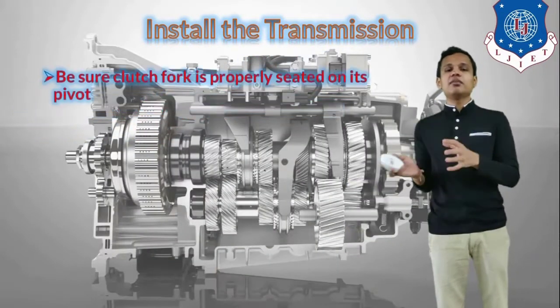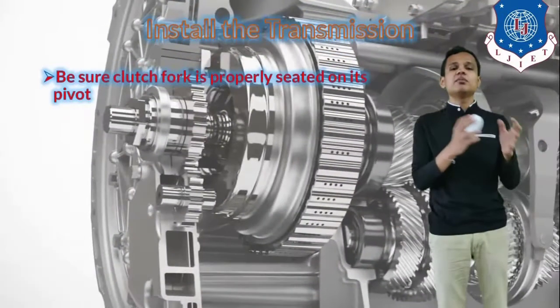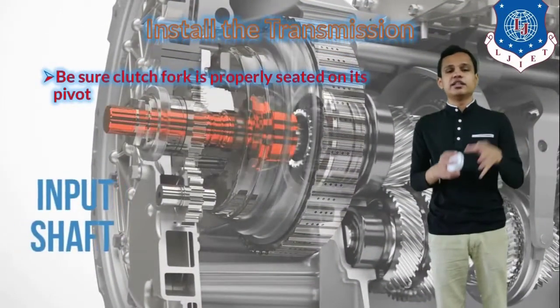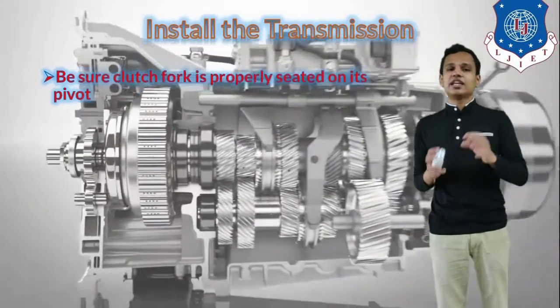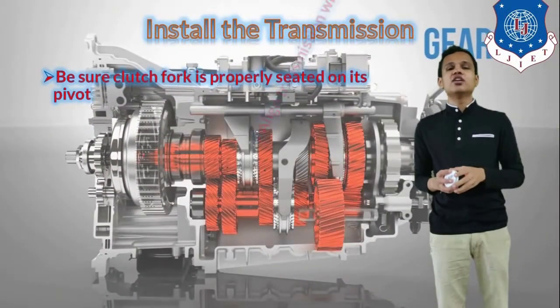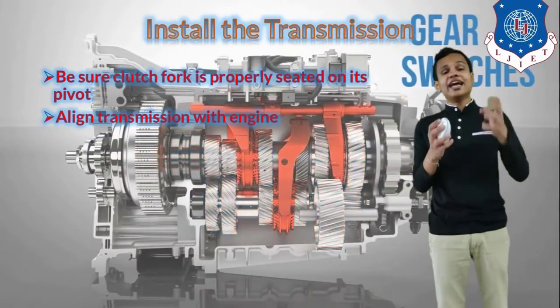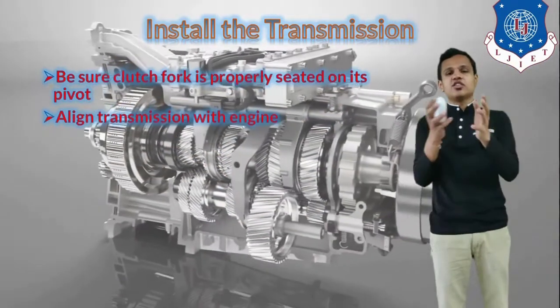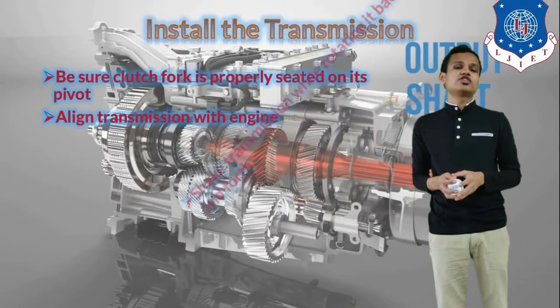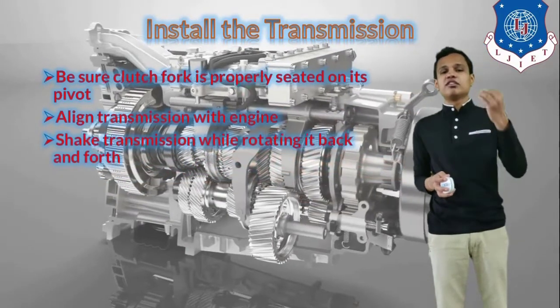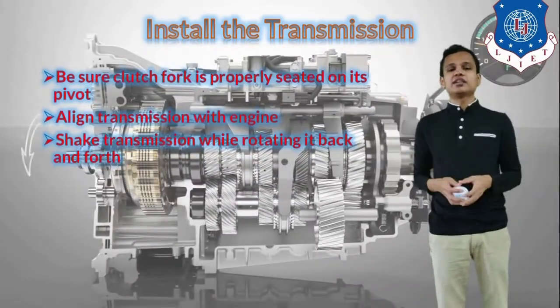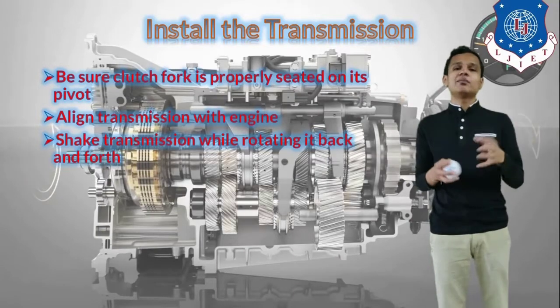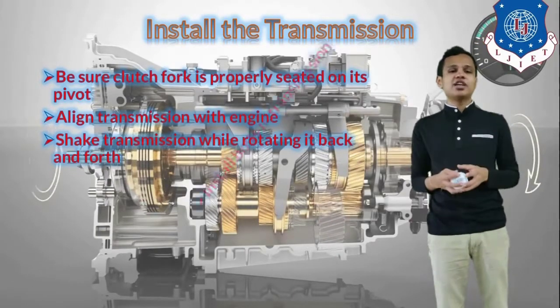After the assembling process, the transmission will be installed in the vehicle. We will check that the clutch fork is properly seated on its pivot. We will align the transmission with the engine. The axes of both components should be aligned properly. We will try to move the transmission while rotating it back and forth to check for vibrations.